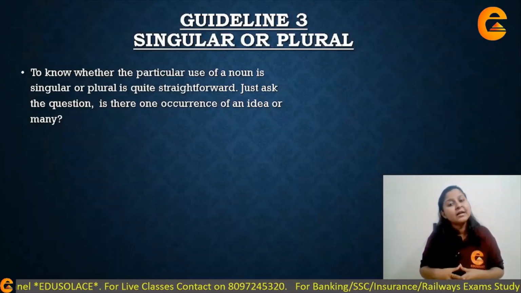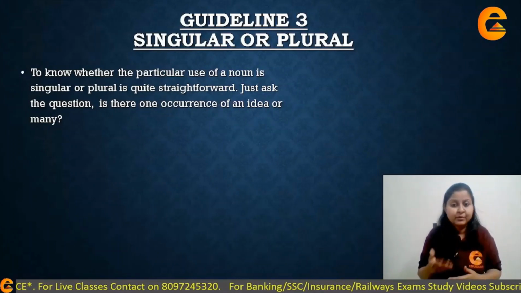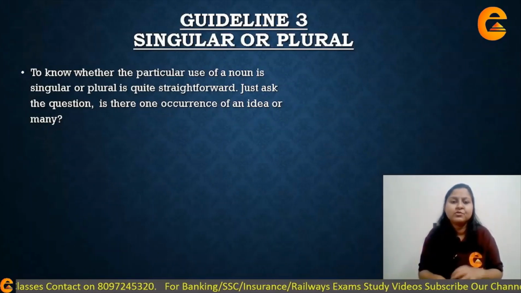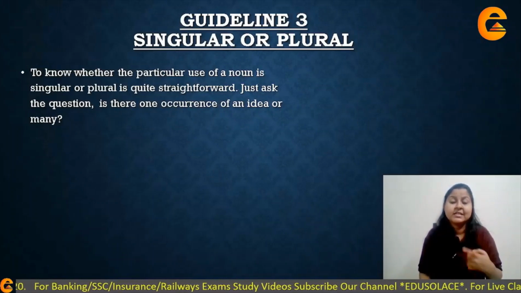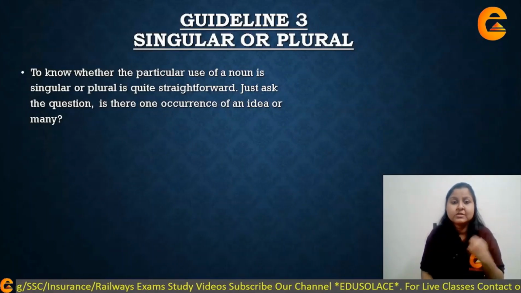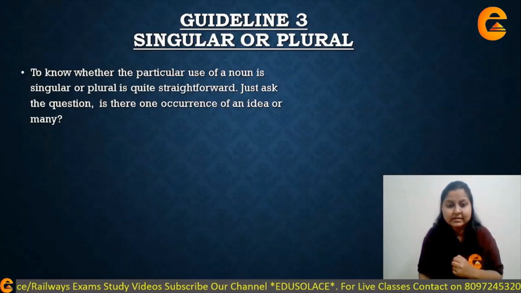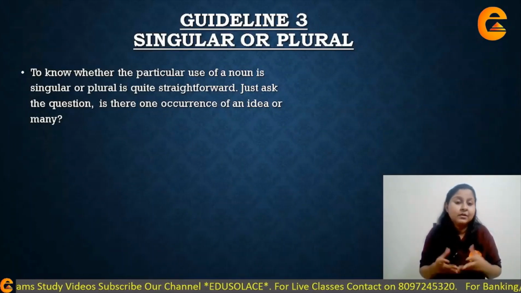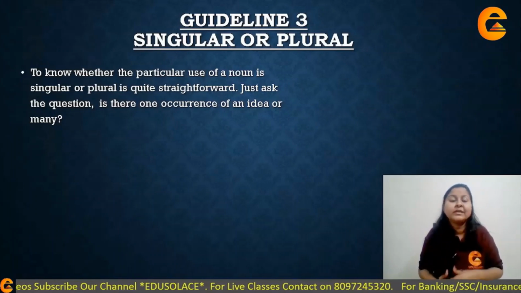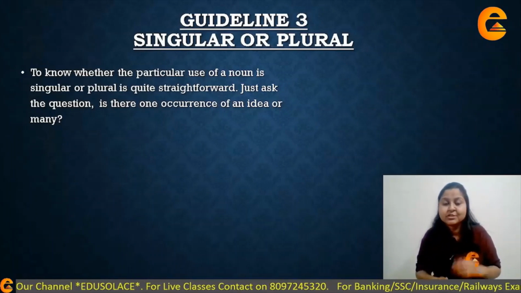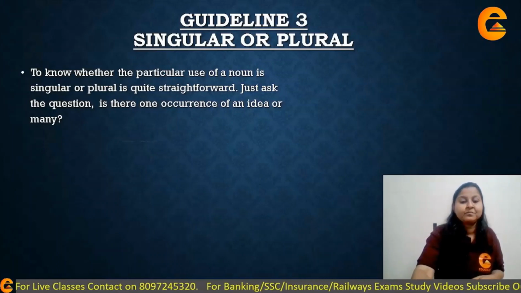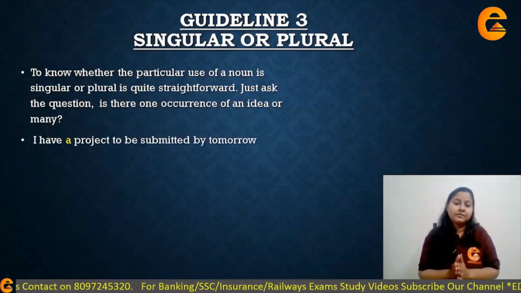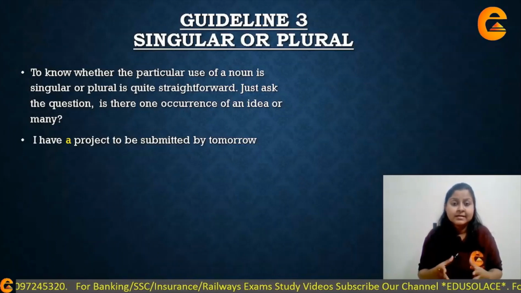ठीक है, तो अगर आपको जानना है कि कोई नाउन सिंगुलर है या प्लूरल है, you just have to do one thing. You just have to check whether that same idea or that same instance is given once in the sentence or more than once in the sentence. And that's how you will be knowing, or you will be clear about whether it's a singular noun or a plural noun. Singular is one entity, plural is many. So this is an example to understand.